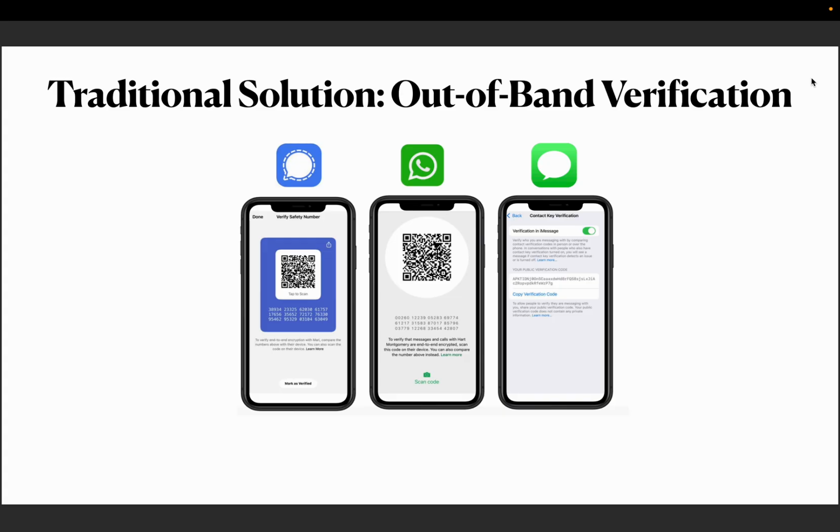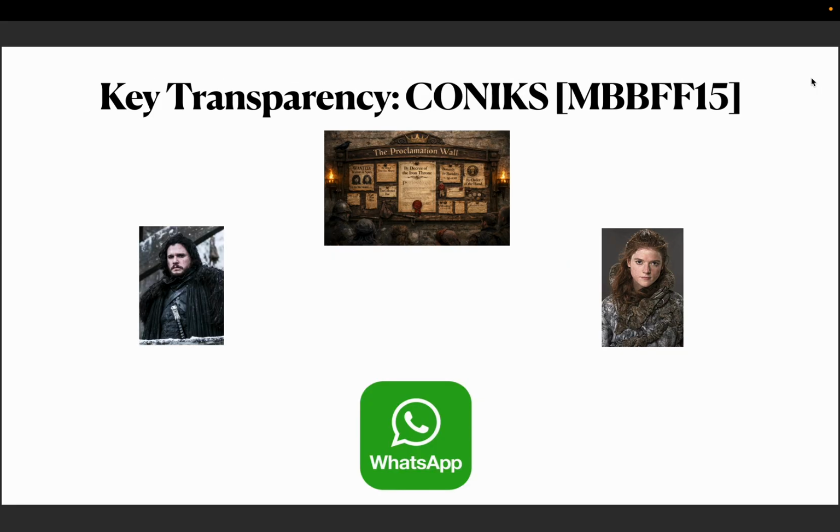So one traditional solution to this problem of public key distribution, which currently iMessage, WhatsApp, and Signal all support, is the assumption that the users can obtain or verify each other's public keys out of band, for example, by verbally comparing a string of words or scanning a QR code on their phone. But these are all very manual solutions. For example, it may require meeting your contacts in person, or every time someone's public key changes, they must rerun this manual verification with all their contacts, which makes the user experience less ideal.